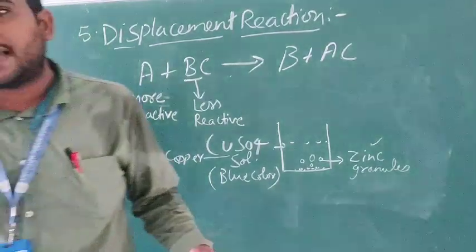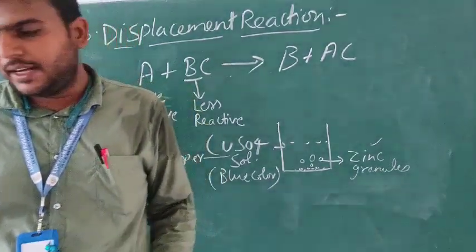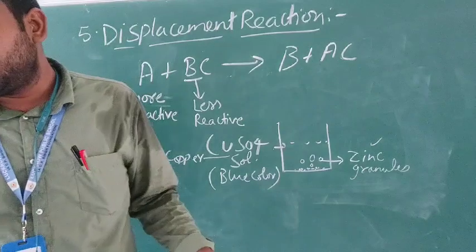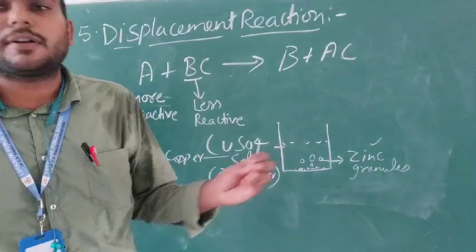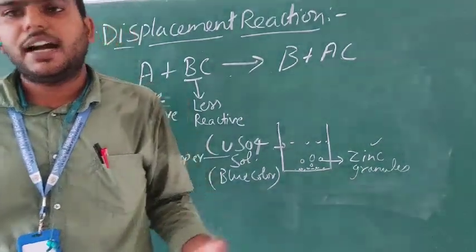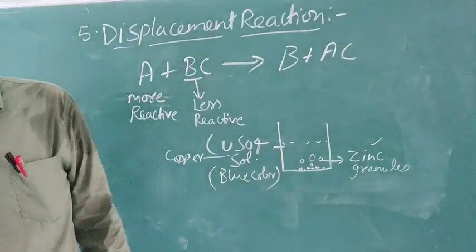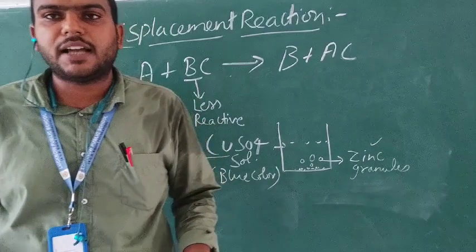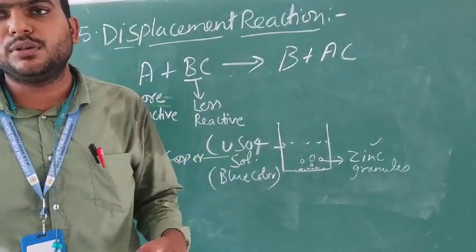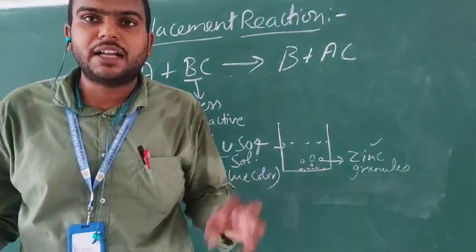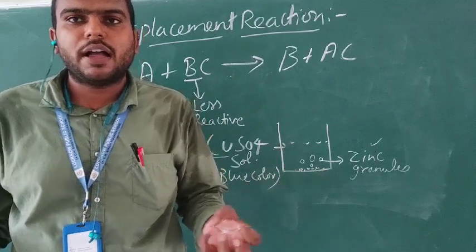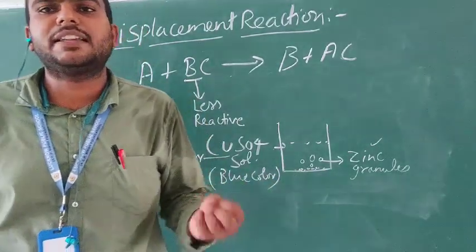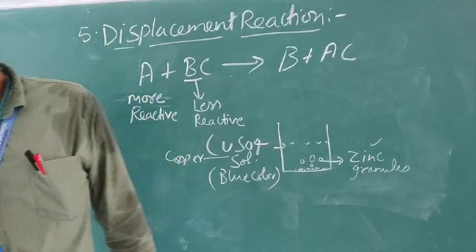Zinc is used for galvanization, as you know, to protect the iron. Mercury is used in thermometers. Copper is used for making electric wires because it is very ductile and a very good conductor. In the same way, for the uses of non-metals, these non-metals are mostly used in the form of carbon, charcoal, coke and coal. These are non-metals and they are used as a fuel.